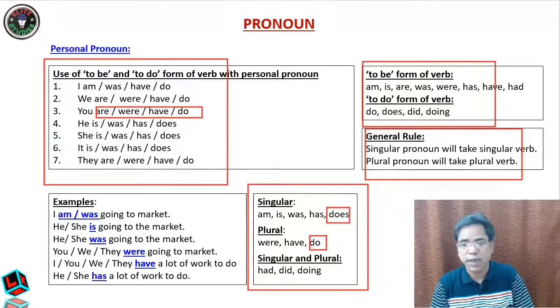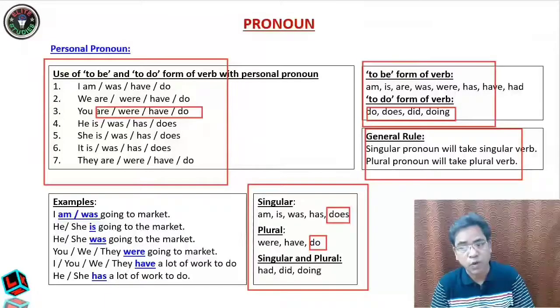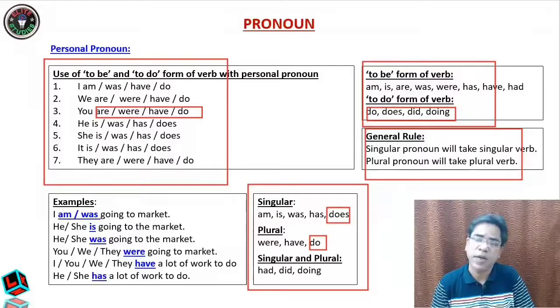One thing you should understand, dear students, in the case of do, does, did, and doing. Do is a verb. So in the case of a verb, let me tell you, if you add s to a verb, it becomes singular. Now see, s or es. So now es has been added to do. So does is singular, do is plural. Whereas did can be used in the case of singular as well as plural. My dear students, these things you will never get in any book. If it is written in a book, it will be here and there, so it will take a lot of time to search. So please note it down. These are very, very important.